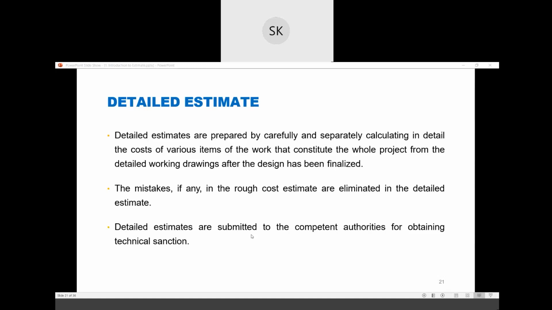In terms of rupees, that is called a bill. You can submit the bill, and they will sanction the money you have spent on G plus 2. So detail estimates we generally submit to get the technical sanction from the competent authorities.